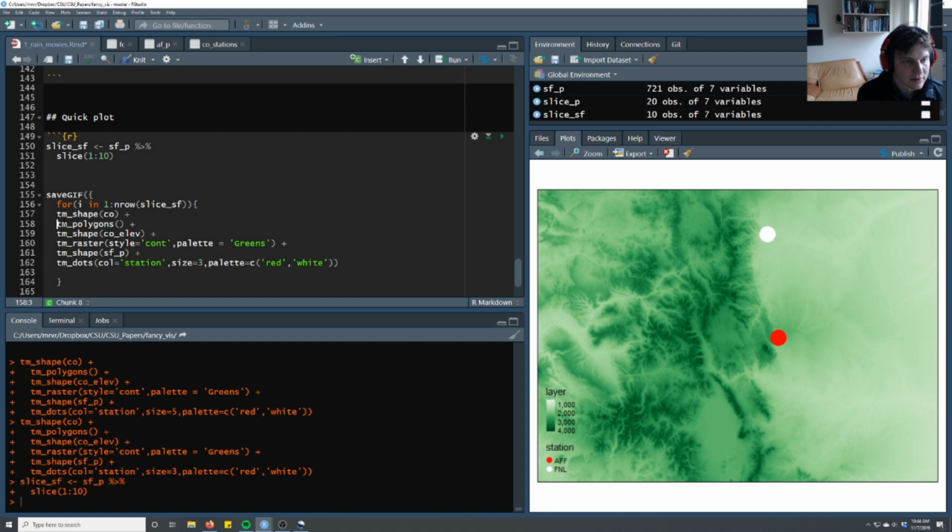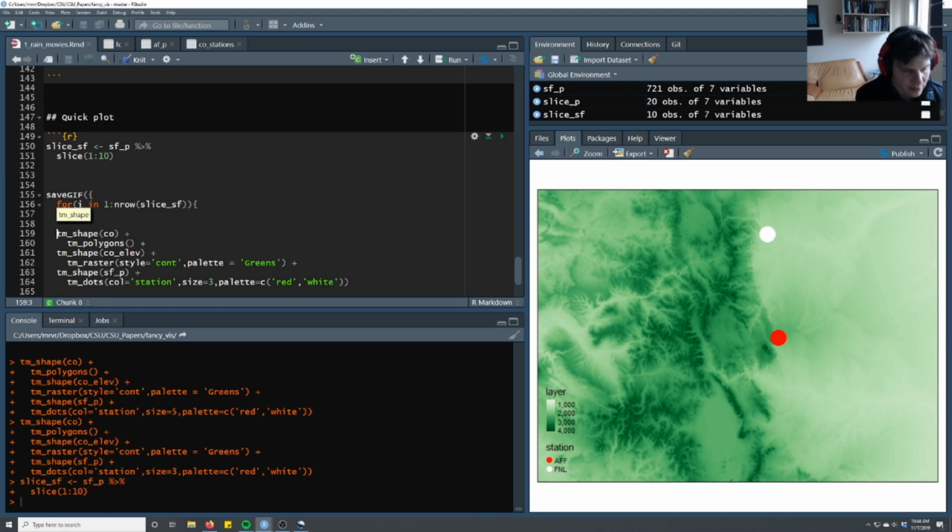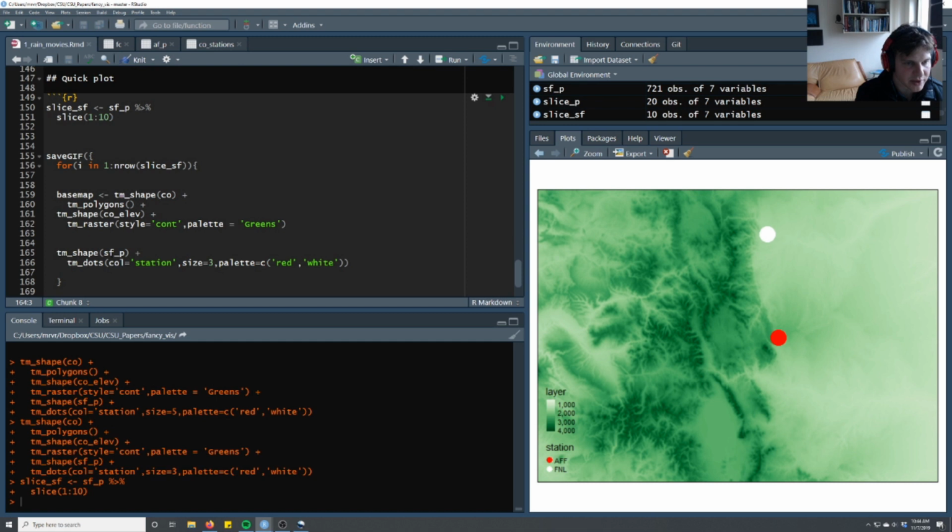And we have polygons. These are all not changing. So we have tm shape and then the raster's not changing. And then this is the only one that's going to change. So we want to subset SFP to only be plotted if there's data. So basically we'll put the base map, let's call it base map, we'll make all this stuff here. And then we'll only add the SFP if it rained that day.